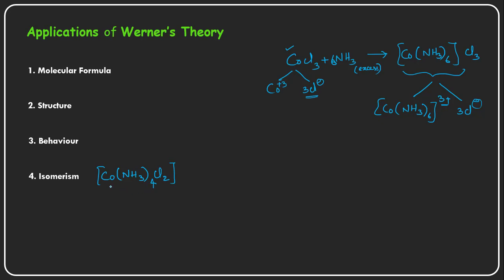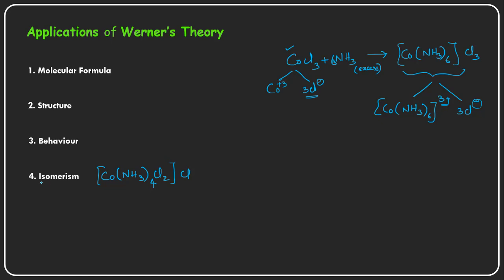Ammonia is satisfying the secondary valency. These two chlorides are satisfying the primary as well as the secondary valency, and one chlorine is outside the coordination sphere. So this is the molecular formula, and the same compound can have the same molecular formula.